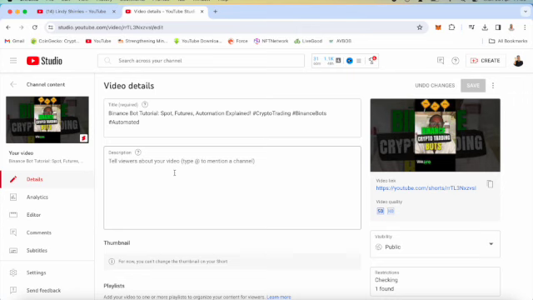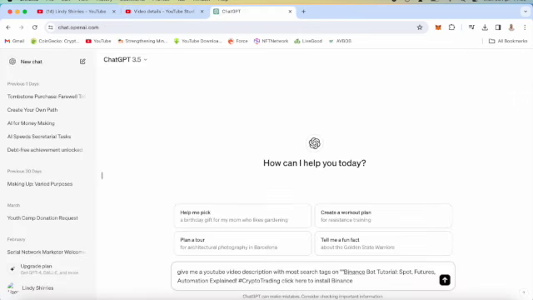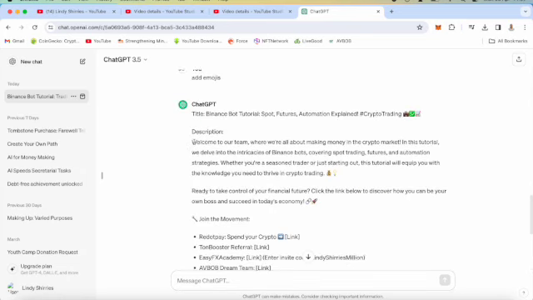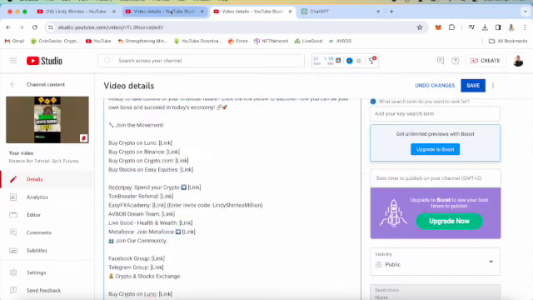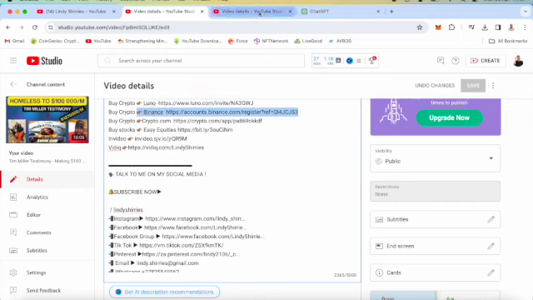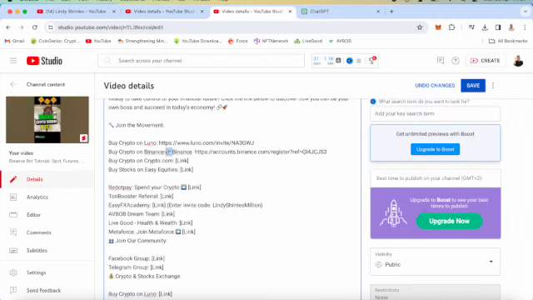So we are going to add the description, guys. Make sure you select a thumbnail. You go to ChatGPT and say, give me a description that has the most searchable content, with the links, and then you give it the links. So I am adding the links as well. So this is something that you can also create. If you have referral links, if you are an affiliate for a company, you can just add that here, guys.